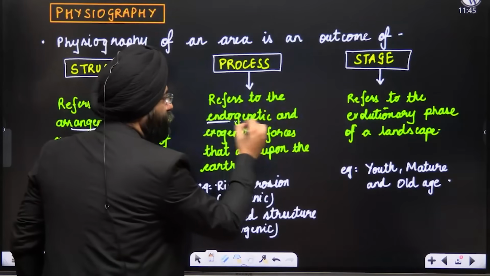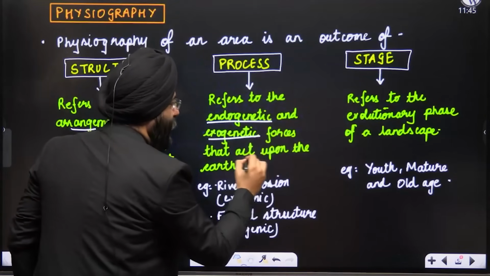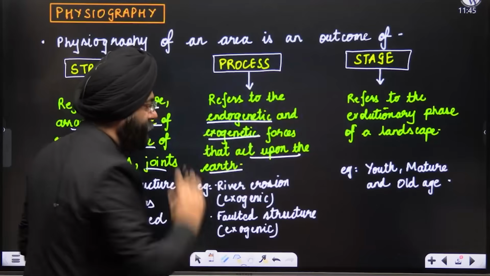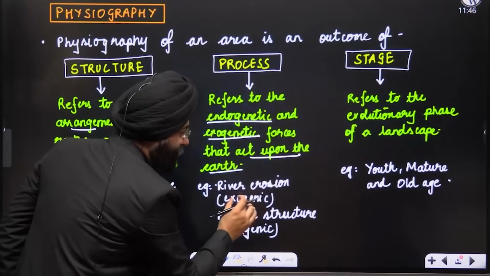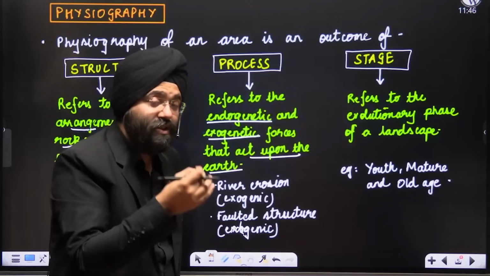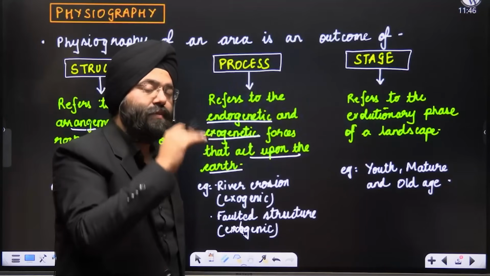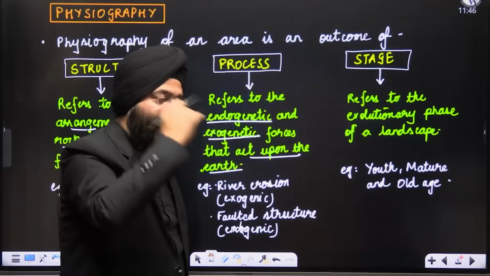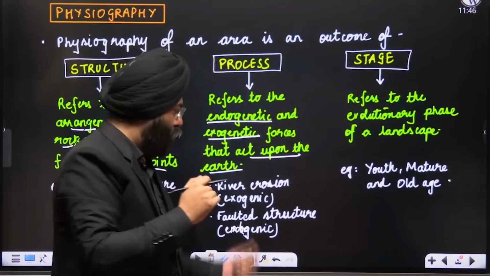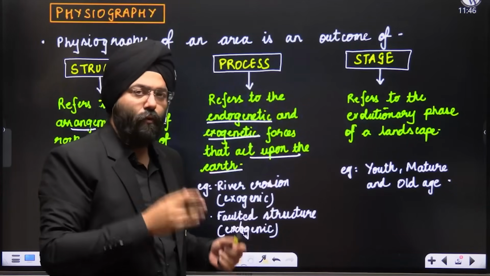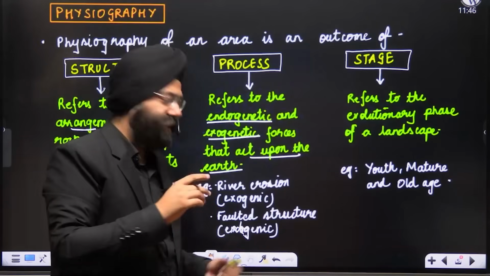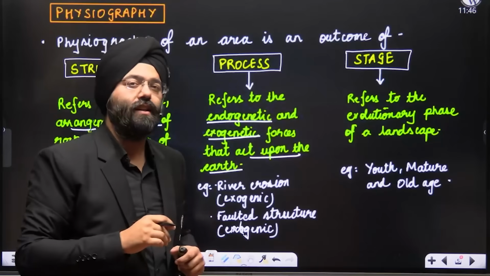Refers to the endogenetic and exogenetic forces that act upon the earth. Supposing, river erosion, now this is exogenic. Why exogenic? Because it is an external process that is moving and affecting the surface. On the other hand, faulted structure, or faulting that is taking place, is basically what? Endogenic. What do you mean by endogenic?